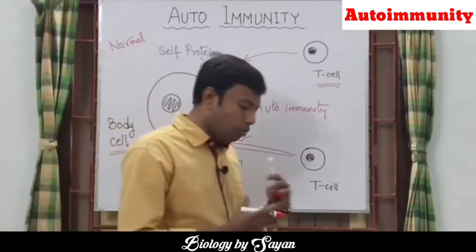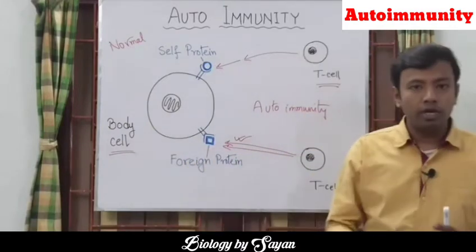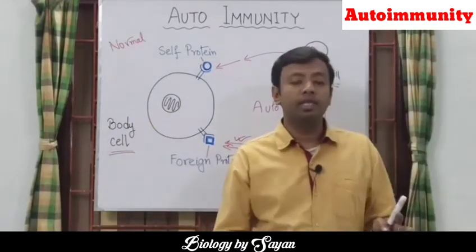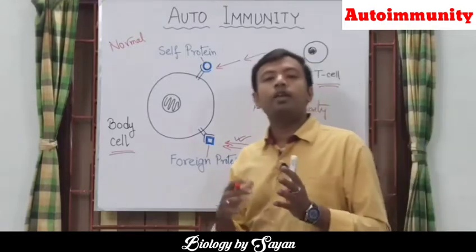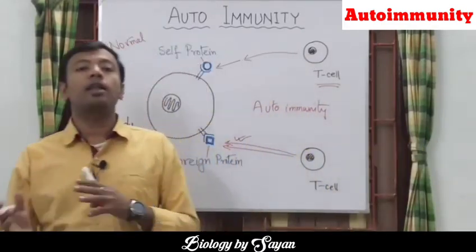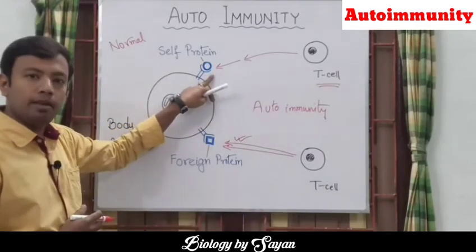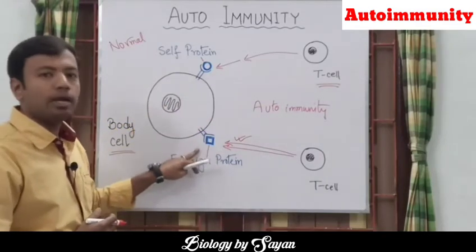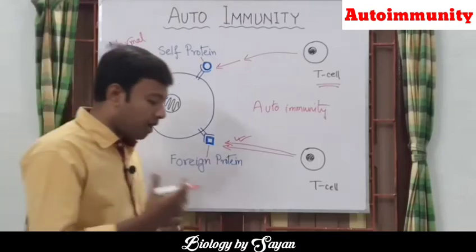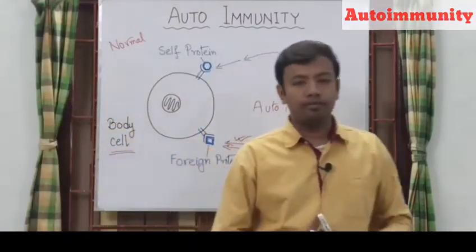Thus, under autoimmune condition, our body's immune cells lose the capacity to identify self and non-self cells or proteins, and will treat any self protein the same as a foreign protein and try to destroy the self protein as well.